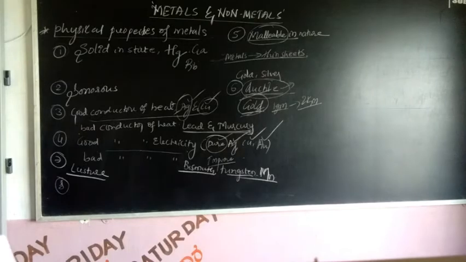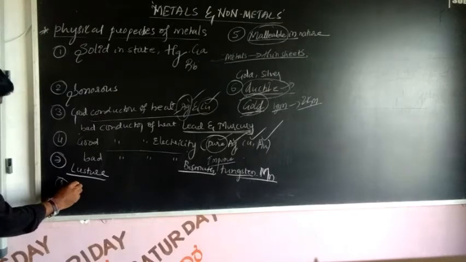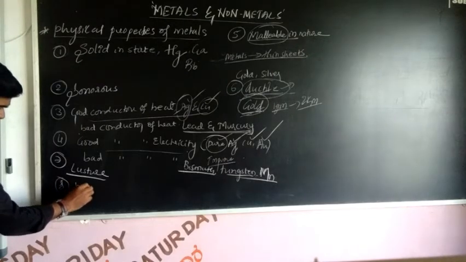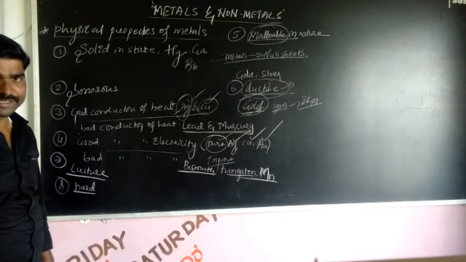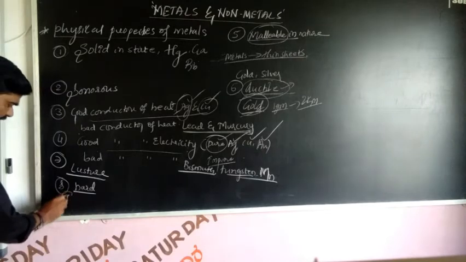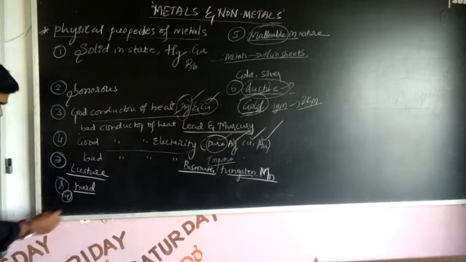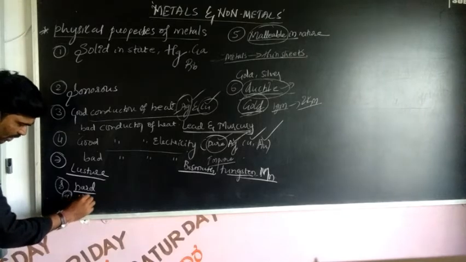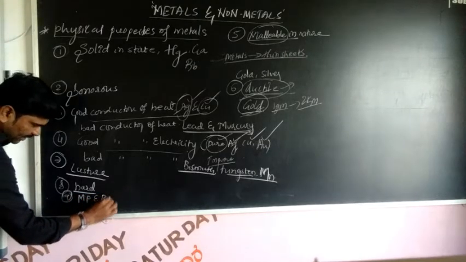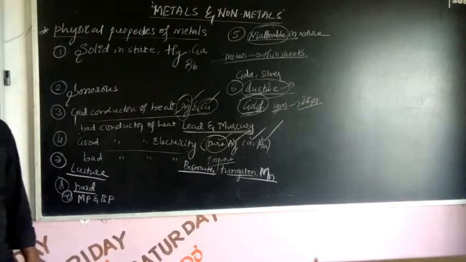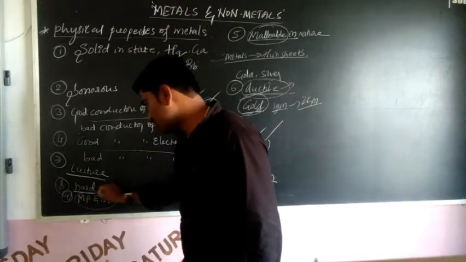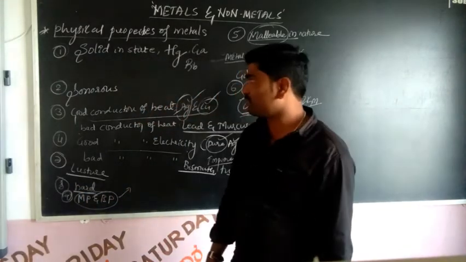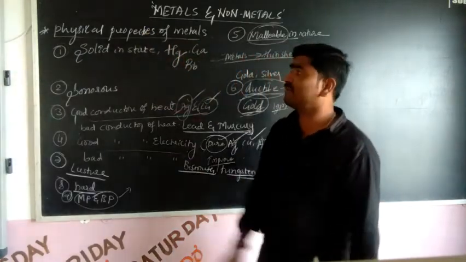And the eighth one, metals are very hard, hardness, right? And the ninth one, the melting point and boiling point of metals, MP and BP, are very high. So these are the physical properties of metals.